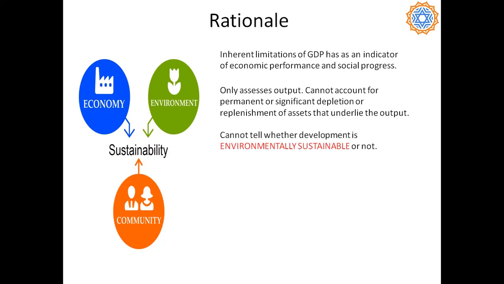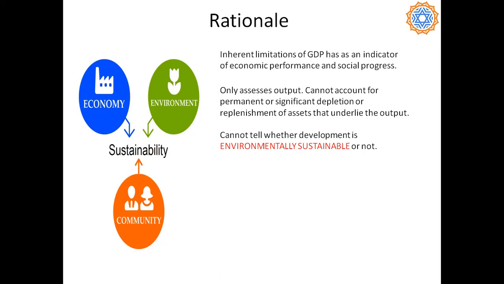It cannot tell whether the development is sustainable or not environmentally. So this is very important. For example, in a country which has a large forest area, there are a large number of intangible benefits which accrue in terms of air quality, water quality, which are not traditionally counted in the GDP. A monetary value is assigned to those forests, and when they are cut down, only that monetary value of that particular forest in terms of its timber and its economic value is calculated.